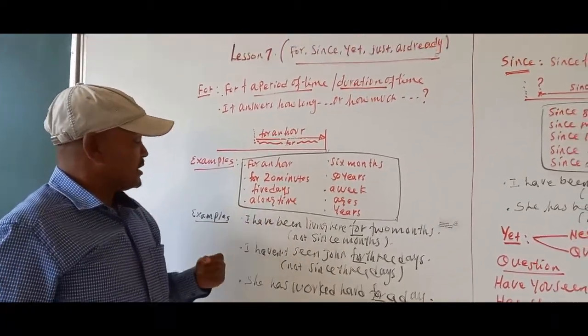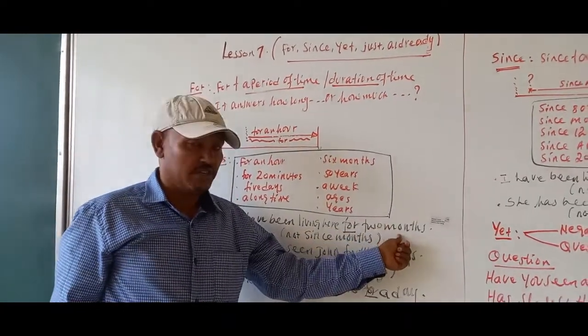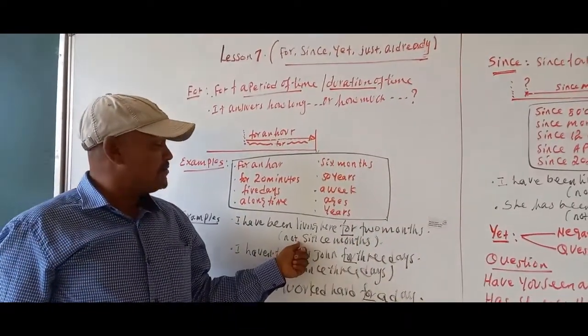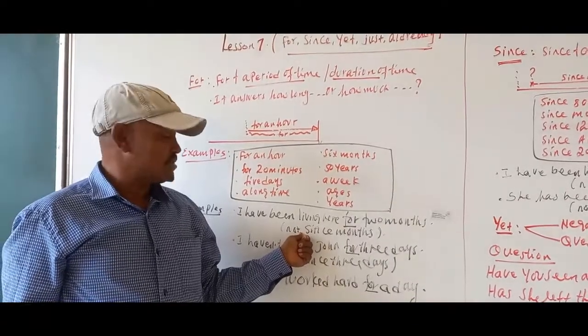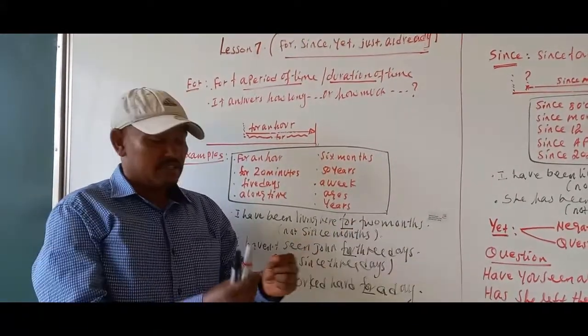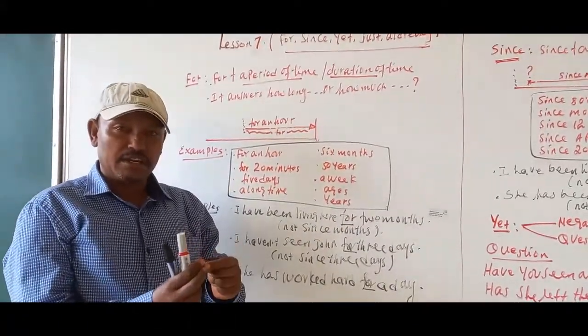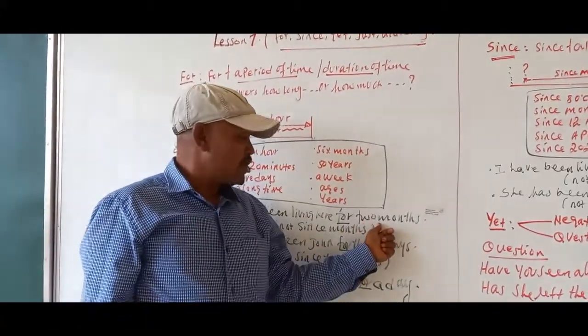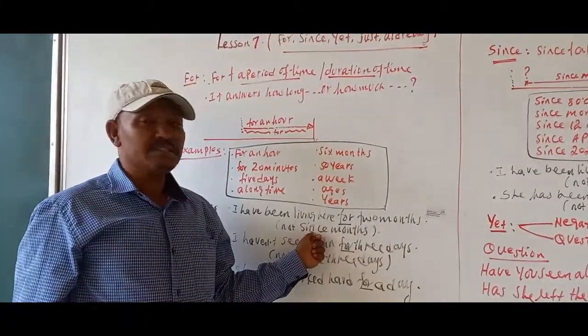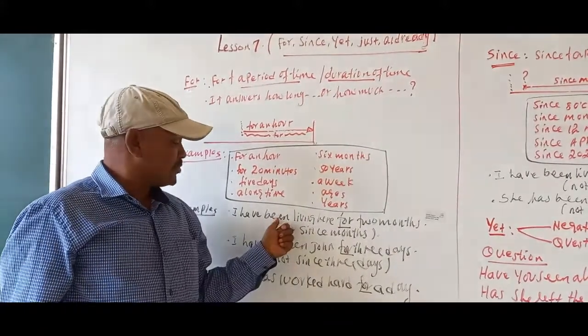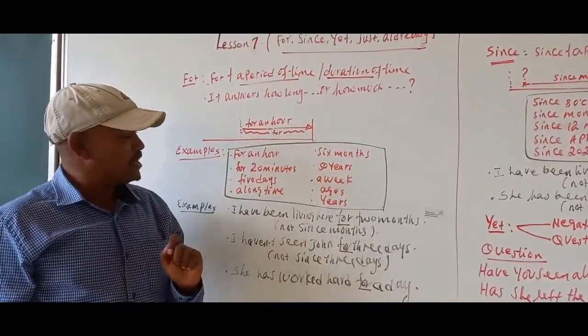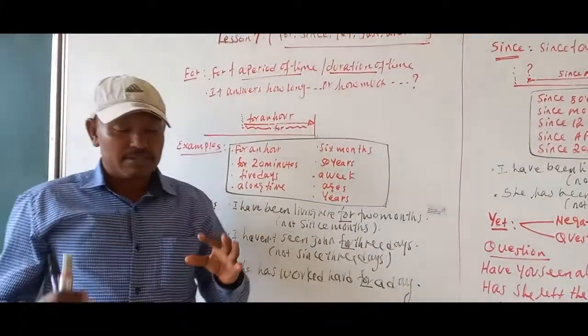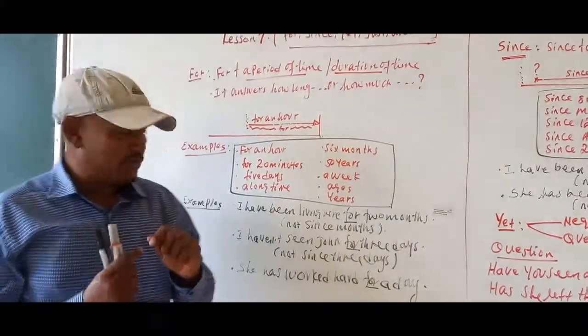So for here: I have been living here for 2 months this year. Not I have been living here since 2 months. So 2 months is the duration, the length, the period, but not the start of time. So we cannot use since in this case. The implied meaning of I've been living here for 2 months is that I am still living here.